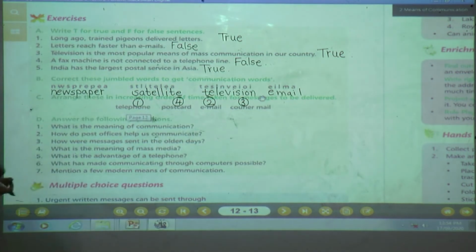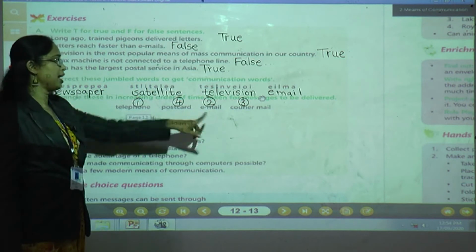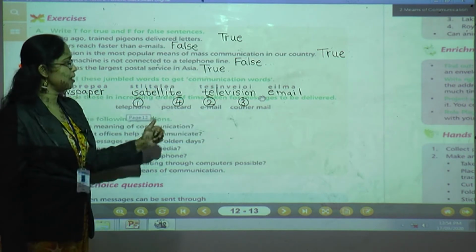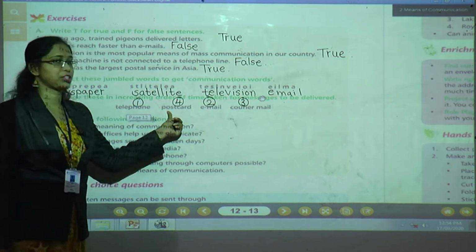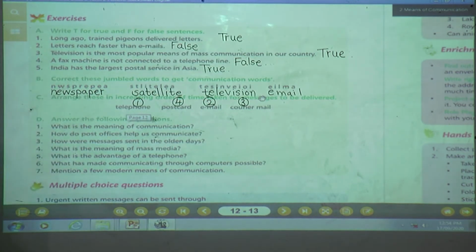Done, children? Now we have done this. Again we will see. First is telephone, second one is email, third one is courier mail, and fourth one is postcard. Done, children? Okay, understood? Now we will solve the next question.